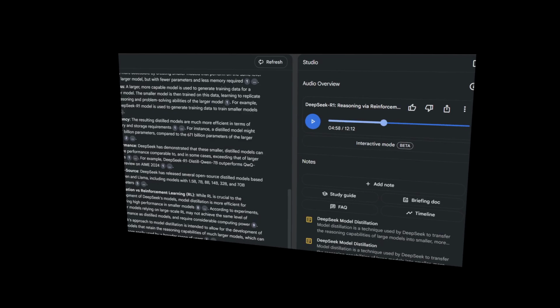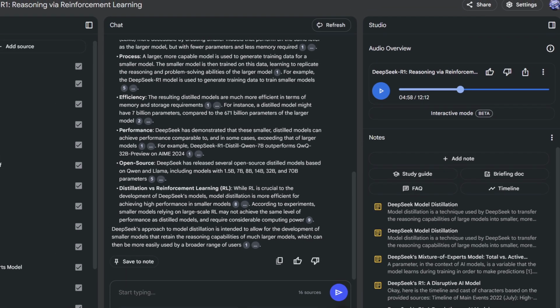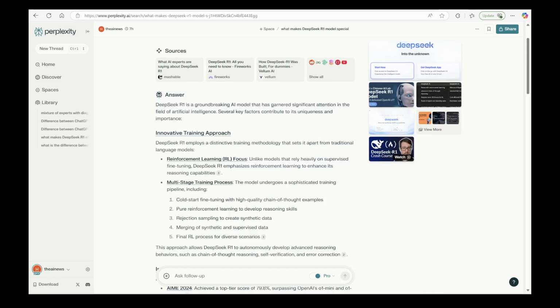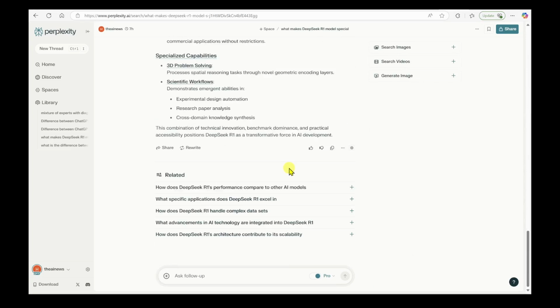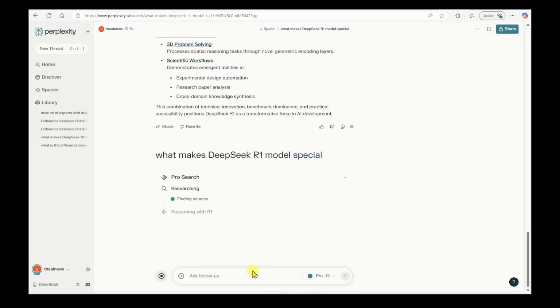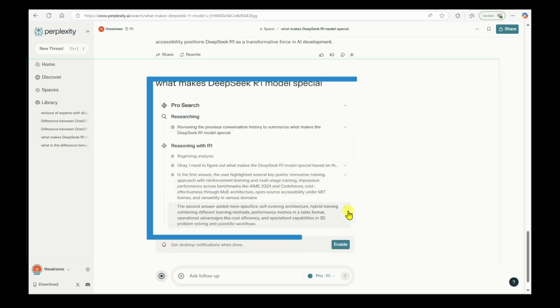So, after some light editing, I was thoroughly impressed by the insights from the NotebookLM podcast hosts. I decided to test it via Perplexity. I posed the same question twice, once without DeepSeek R1 and once with it. Observing DeepSeek's thought process was fascinating. It felt like having an expert brainstorm right in front of me. The model deliberated on why the same question was asked twice, showcasing a deep and engaging reasoning process.